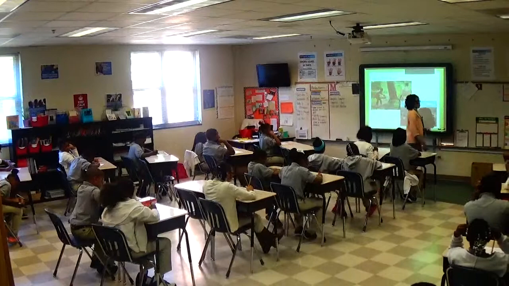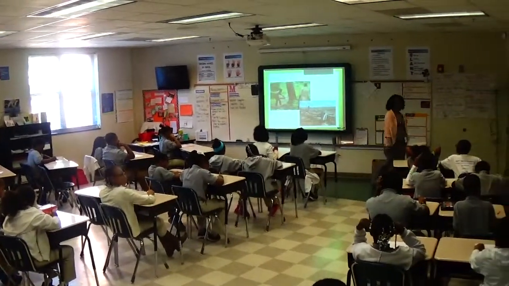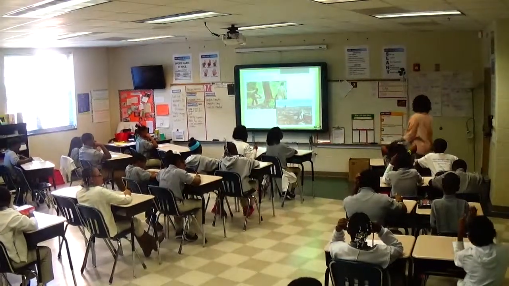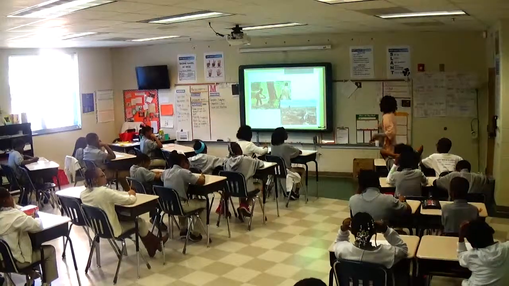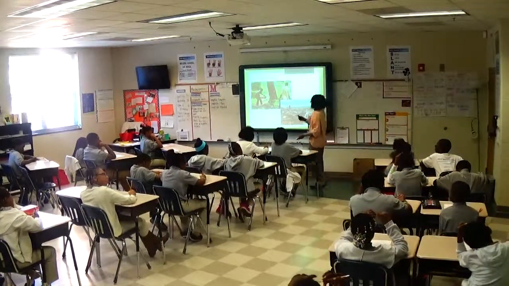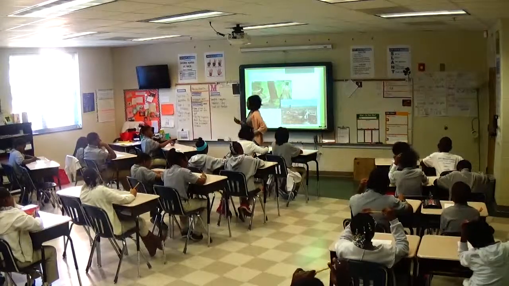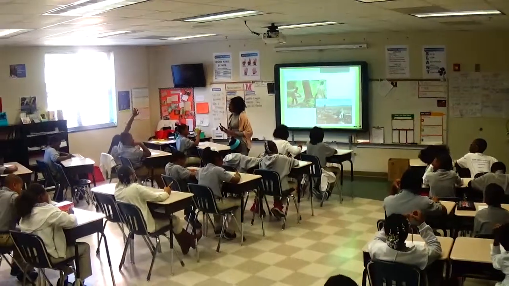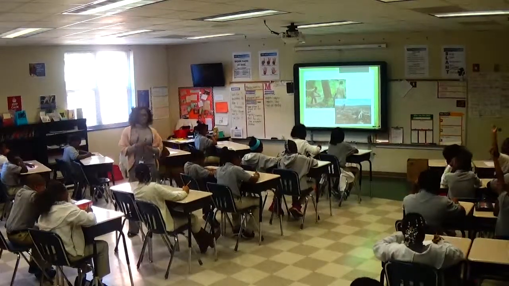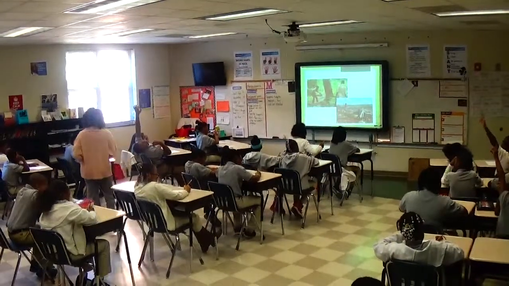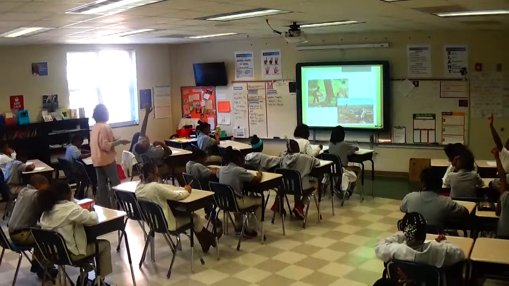Now, we need to cut down trees because we use lumber and wood for lots of things. We build houses, we need paper, y'all need pencils. However, deforestation is a problem because of the rate at which it's happening. And in this unit, we're going to talk a lot about deforestation and the reasons why deforestation is a negative thing. Y'all can draw your pictures.